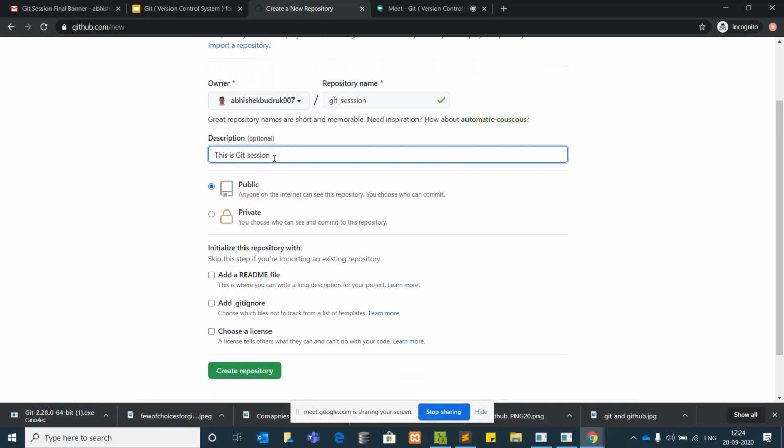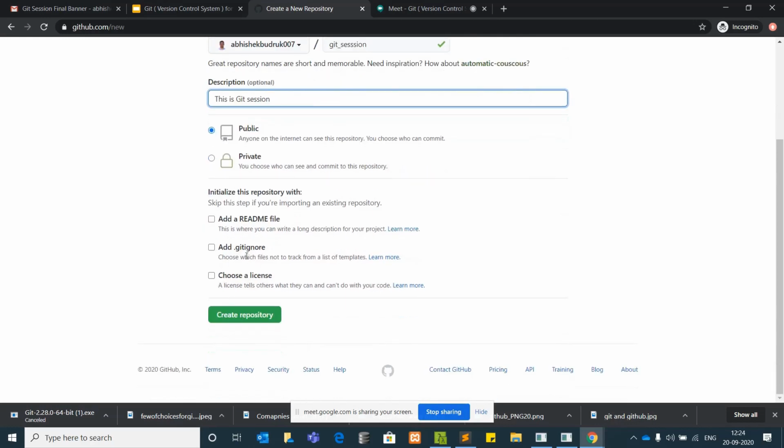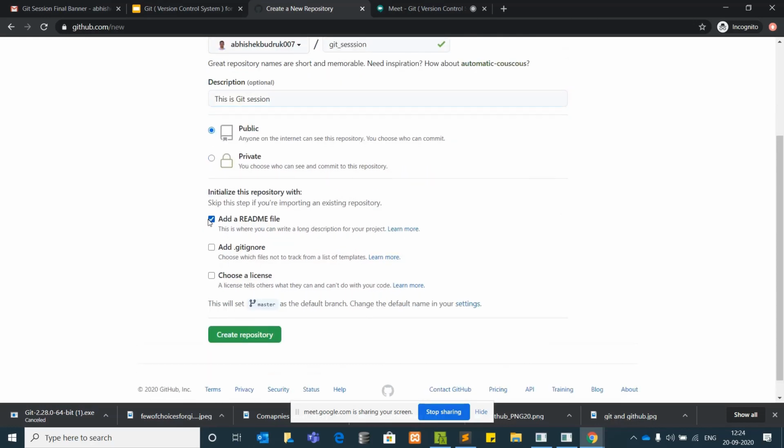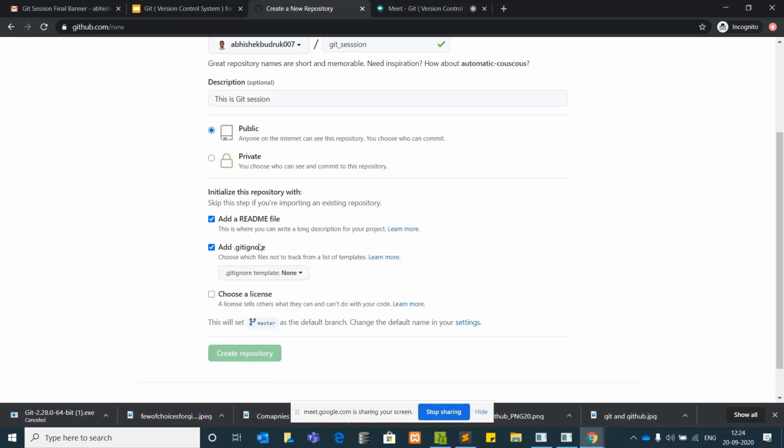Here is the public repository that we'll be using because we need it free. Okay. Add a README file. README file is nothing but it will give you a description about what the repository you are maintaining. And add git ignore. I'll tell you this about when I'm doing hands on the git.